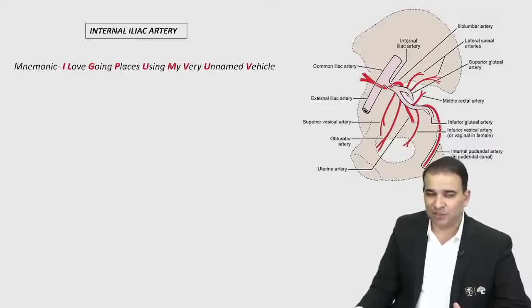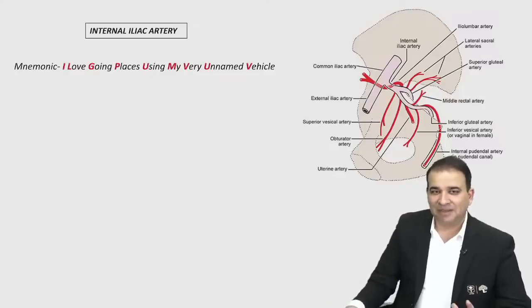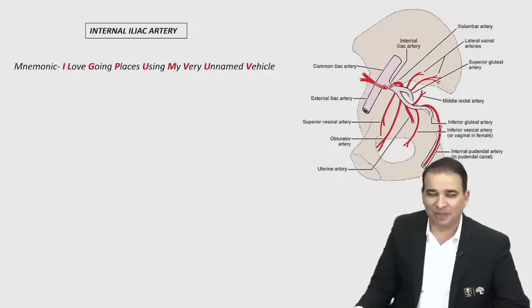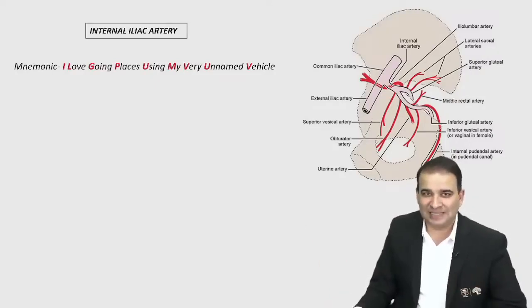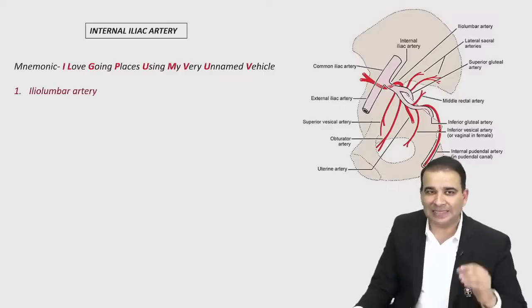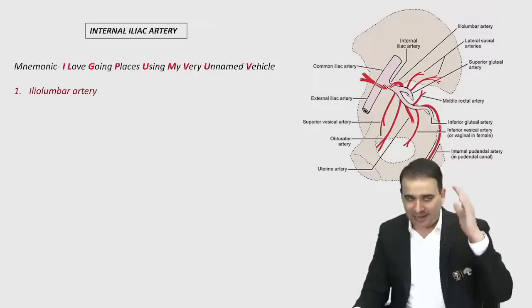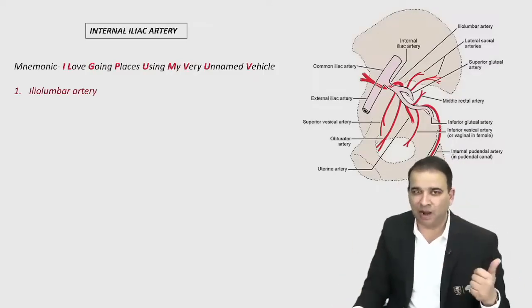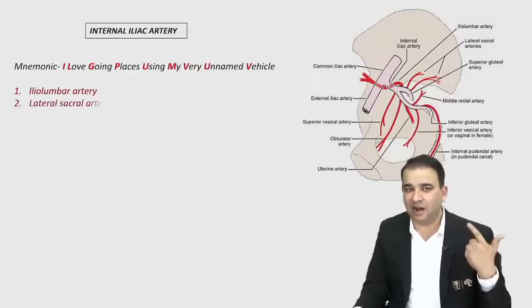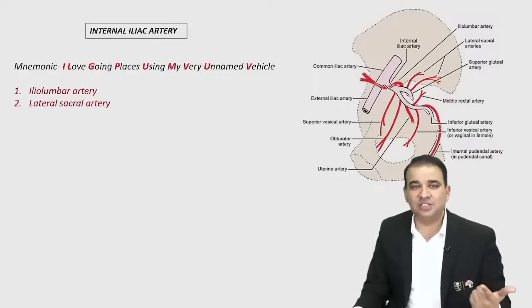I hate mnemonics actually. Sometimes mnemonics is more difficult than the branches itself. But let me just still try to go with that, because maybe at least major branches you can remember. When I say I love going places, well, I is iliolumbar artery. I'll explain that how to divide these arteries. Iliolumbar artery. L here is representing the artery called as a lateral sacral artery, and G is for gluteal artery.